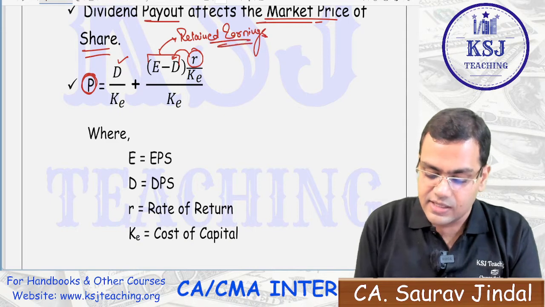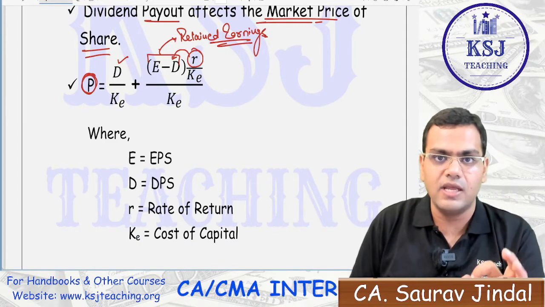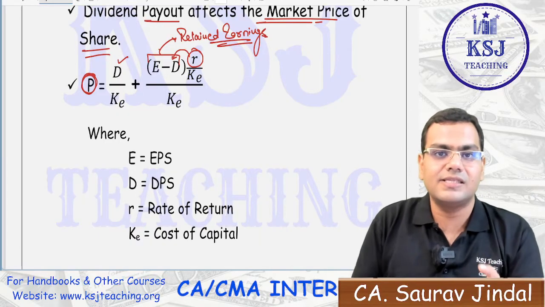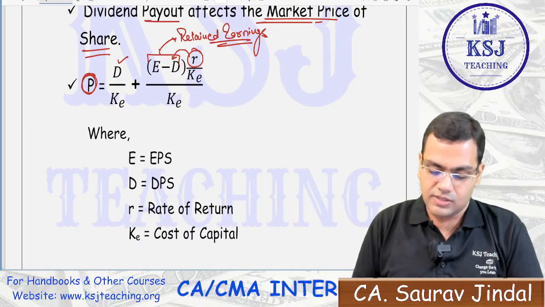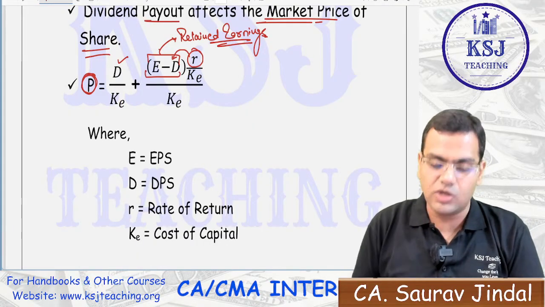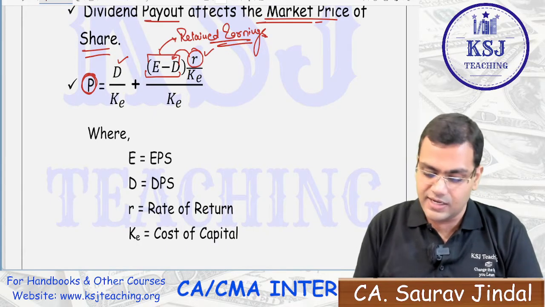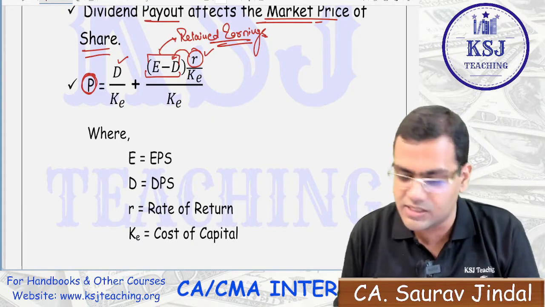So he says the current market price of the share is dependent upon two things. One, the dividend that you are going to pay. Secondly, the return that you will be earning on the retained earnings, right? So E minus D represents your retained earnings, R represents the return that you will be getting, divided by KE which represents the present value. So listen very carefully to how this formula is derived.